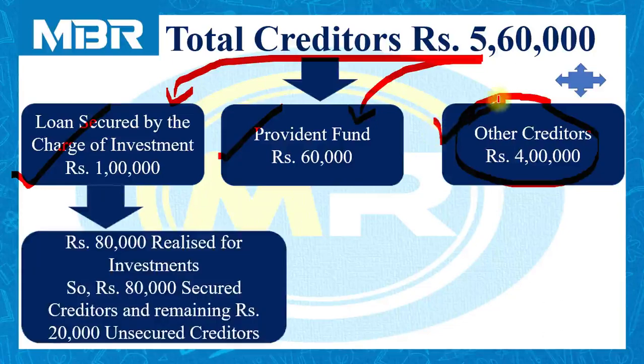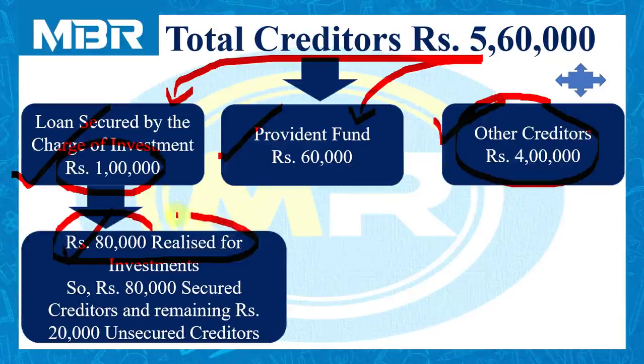As per the information given to us in additional information number 2, rupees 80,000 realized for investment. The amount of loan is rupees 1 lakh. But when we have sold our investment, we have realized rupees 80,000 only. It means out of rupees 1 lakh, rupees 80,000 is secured, because we could realize 80,000 rupees out of the investment. So what about the remaining 20,000?